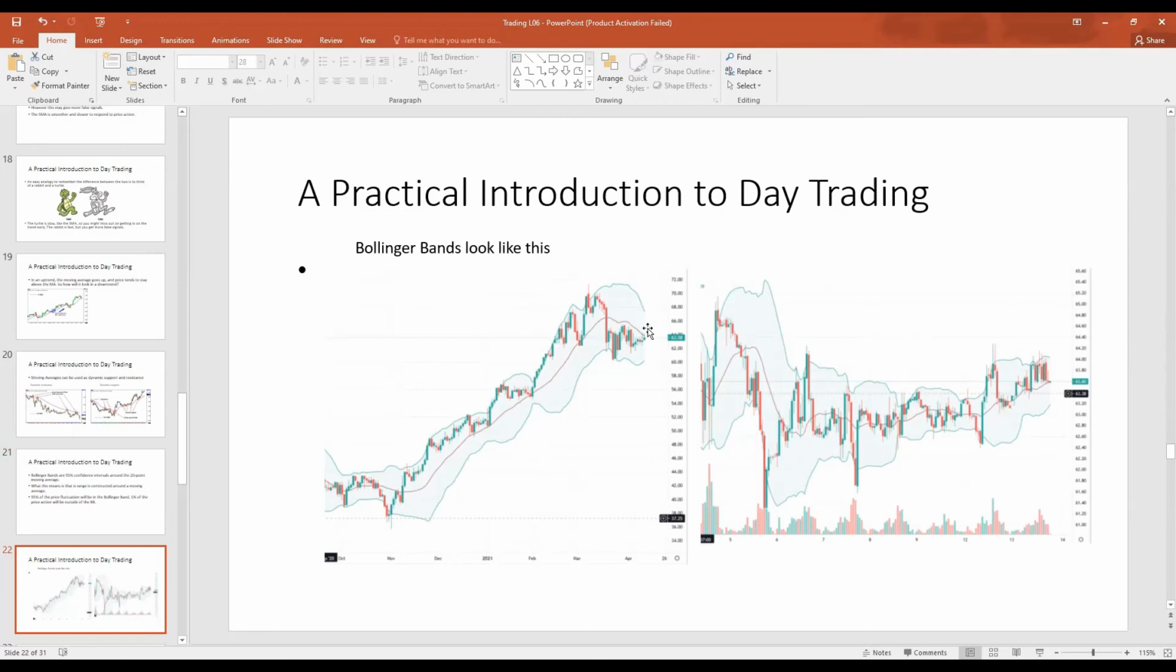These are Bollinger Bands. The green lines on the outside are the Bollinger Bands. This line in the middle here is a 20-point moving average. The Bollinger Bands are 2 standard deviations away from the 20-point moving average.